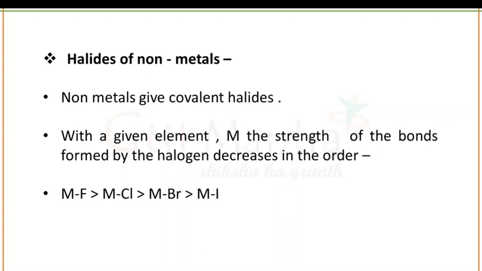Second is the halides of non-metals. Non-metals give covalent halides while metals give ionic halides. With a given element M, the strength of the bond formed by the halogen decreases in the order, which is also a similar order. The MF type of compound will have the maximum and the MI type will be the least.